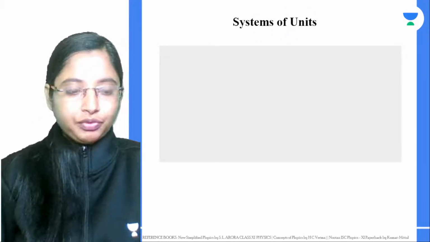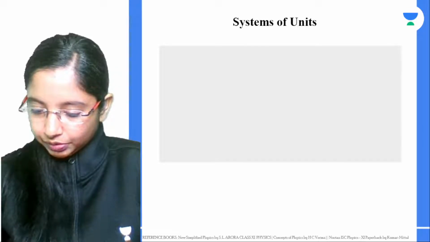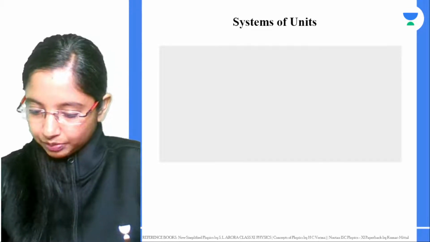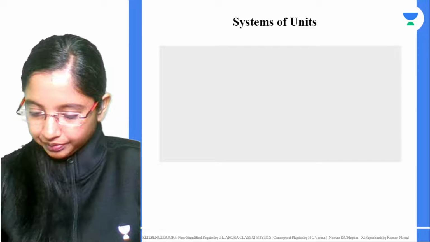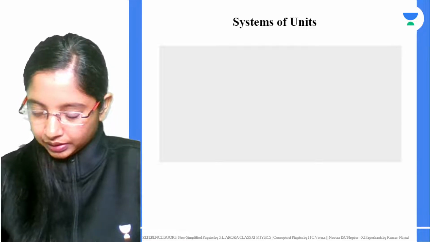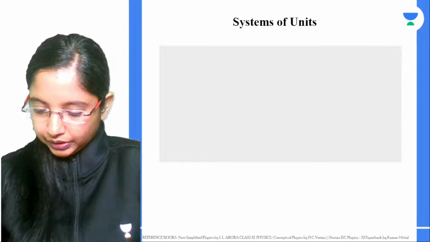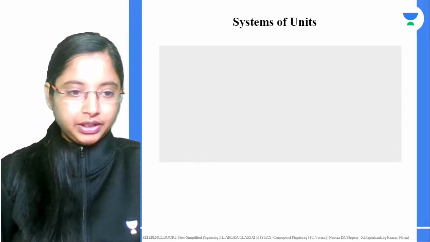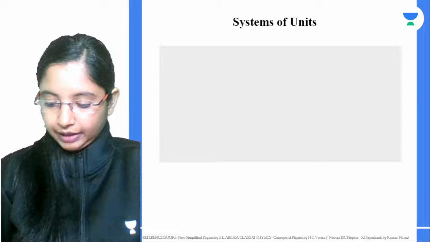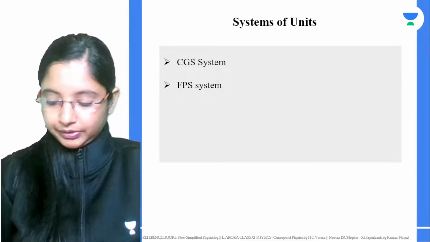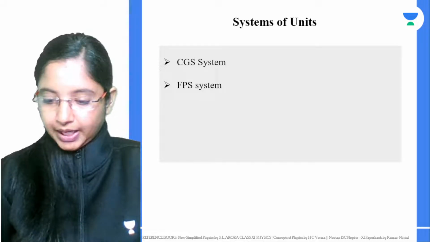There are different systems of units. If you know about them, you can give it in the chat box. Right, Akshay, CGS is right. FPS, that's correct. MKS, that's right.